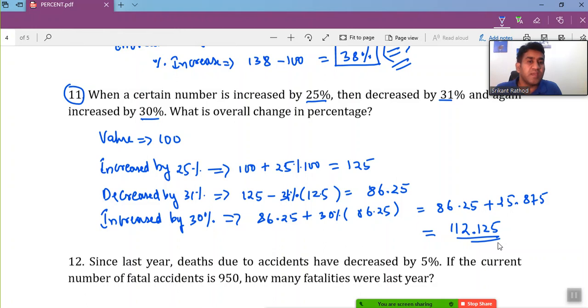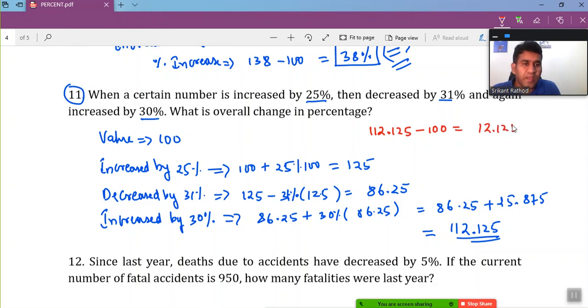Now what is the overall change in the percentage? Always take the final minus the initial. So 112.125 minus 100, we get 12.125%. So the overall change in the value is 12.125%.